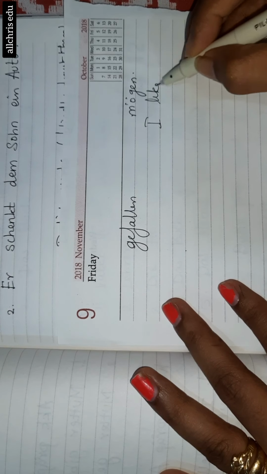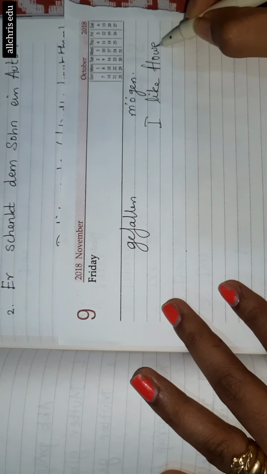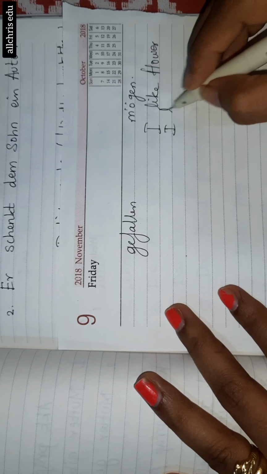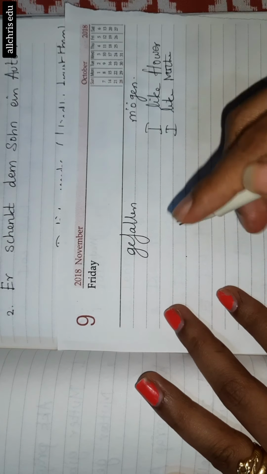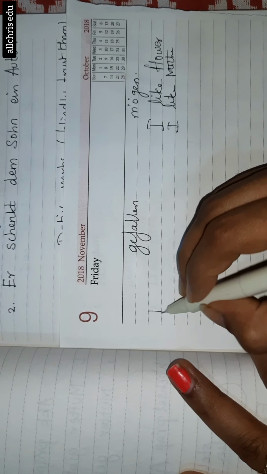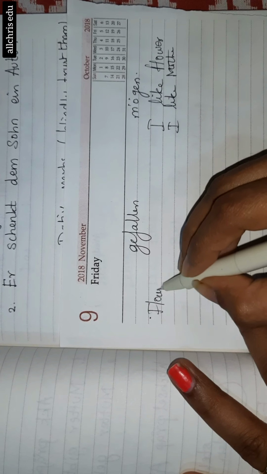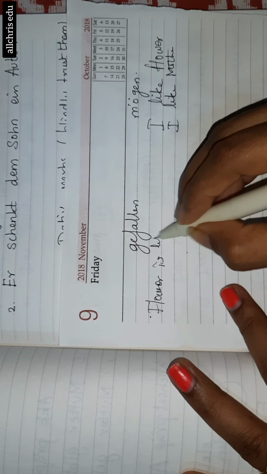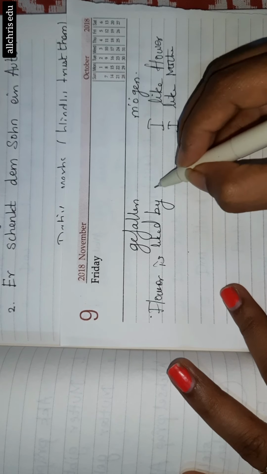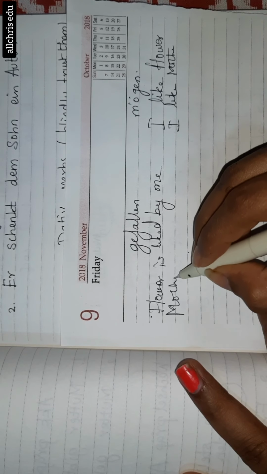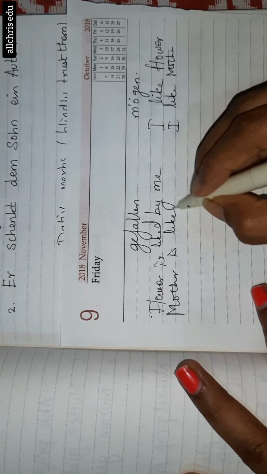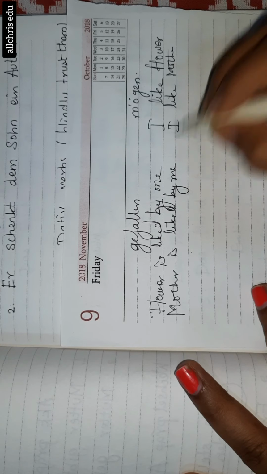I like flower. Or I like mother. Here I can say flower is liked by me, or mother is liked by me.